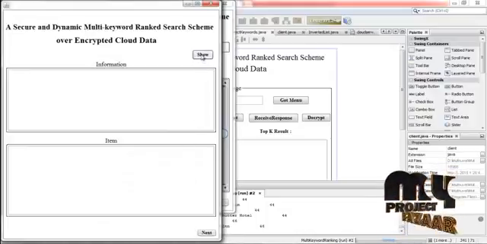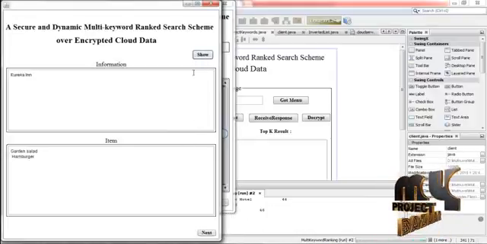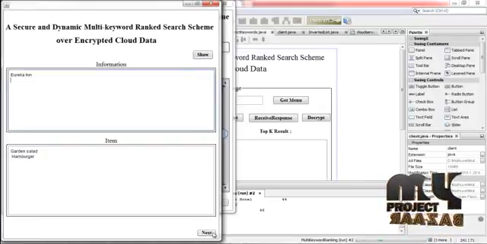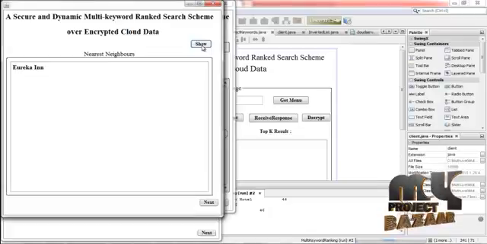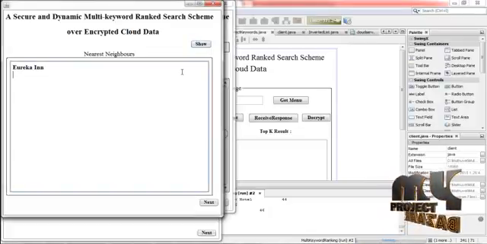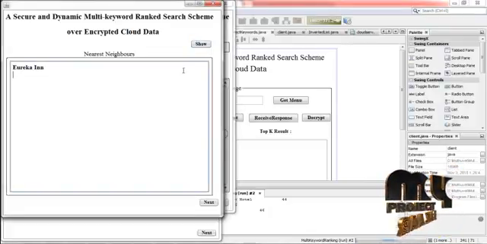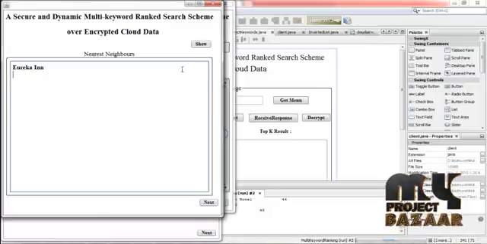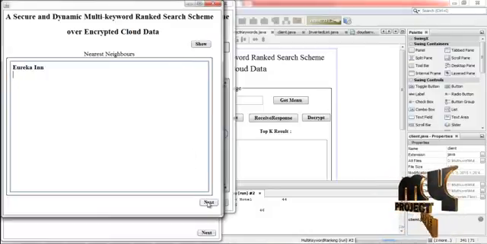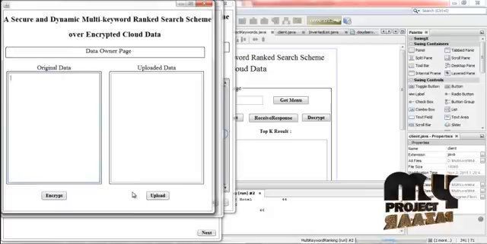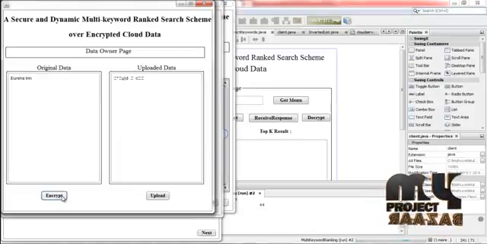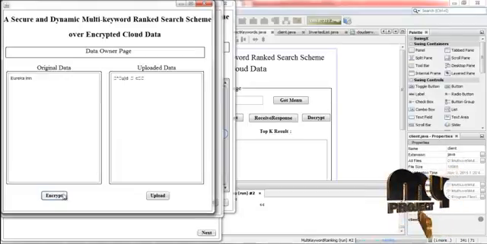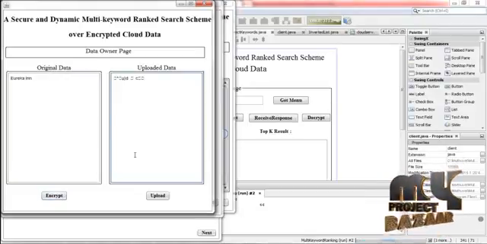From this the information is gathered. And then click next. Press show. It is the nearest neighbor for that user. It is based on the query sent by the user. Then click next. Then press the encrypt button. Now the relevant data for the user query is encrypted. It is the original data and it is the encrypted data.